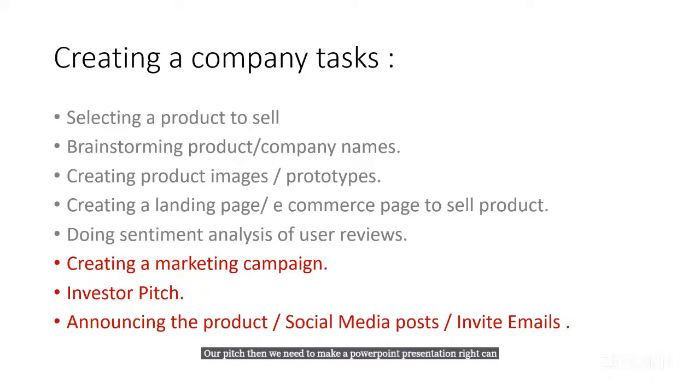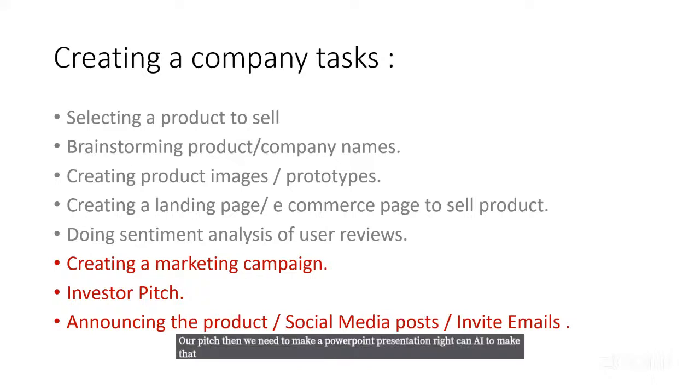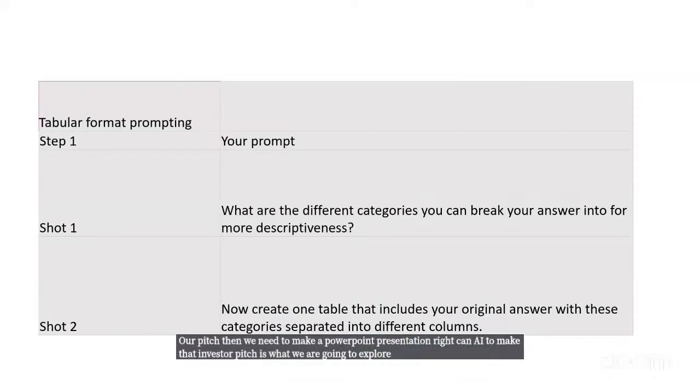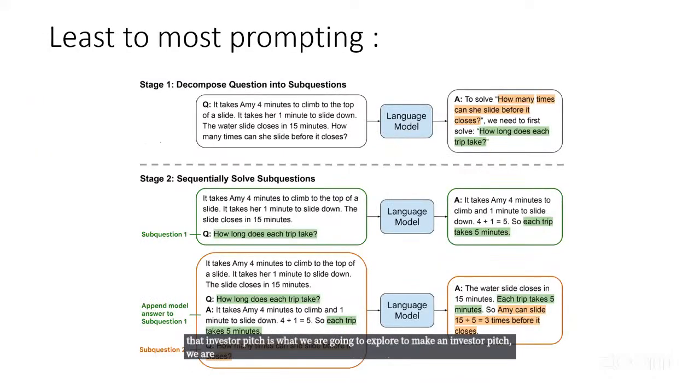Can an AI tool make that investor pitch? Is what we are going to explore. And to make an investor pitch, we are going to use this least to most prompting so that we have everything with us when we are going to pitch to an investor. Okay.